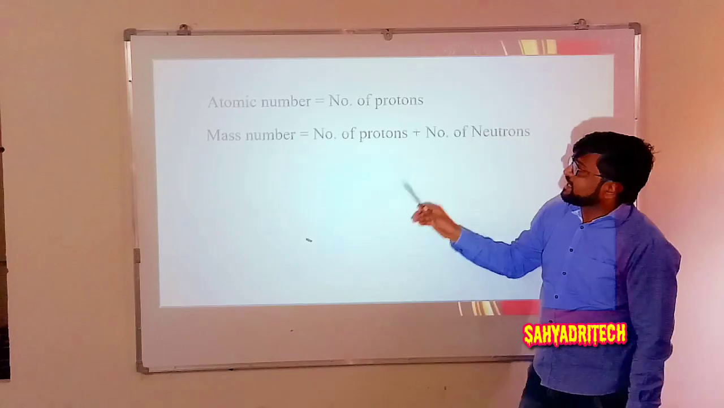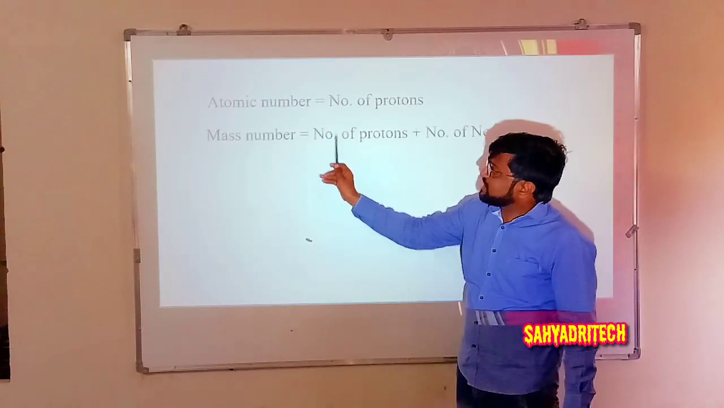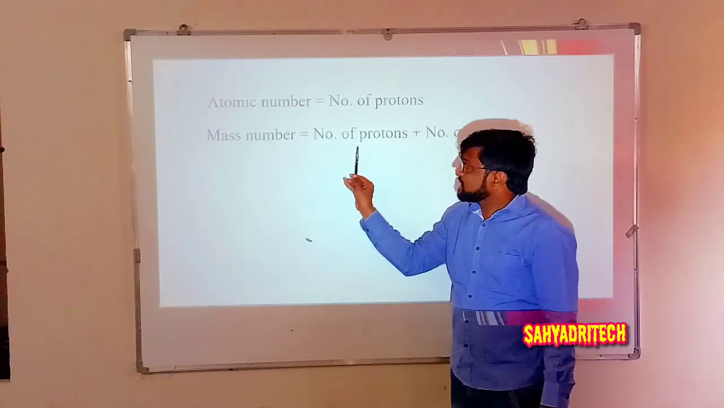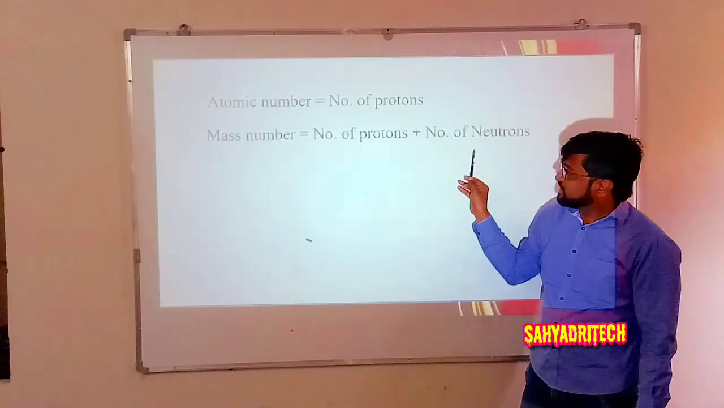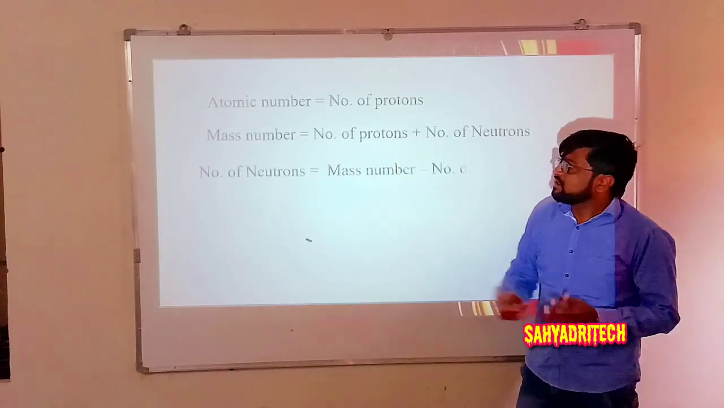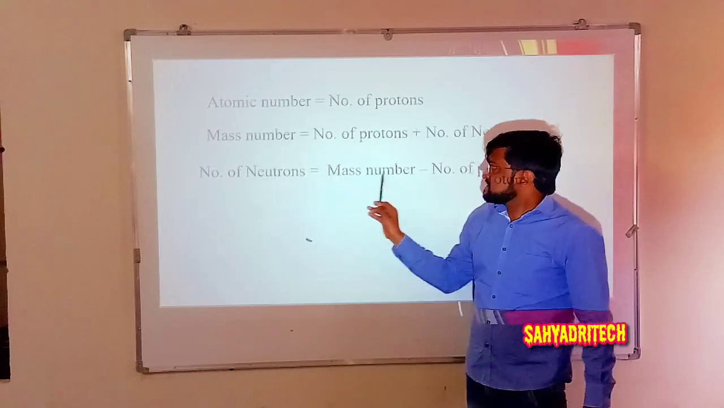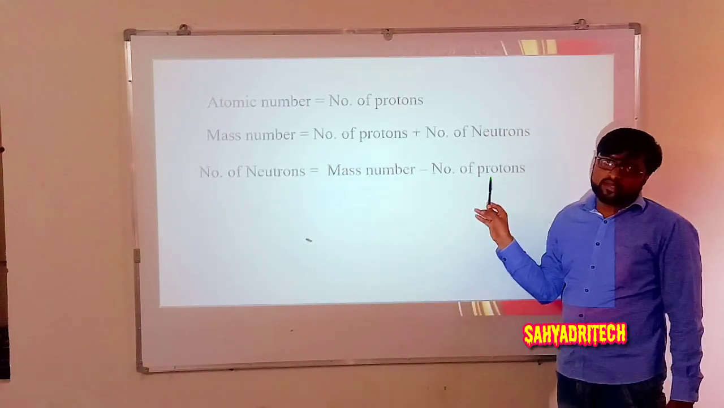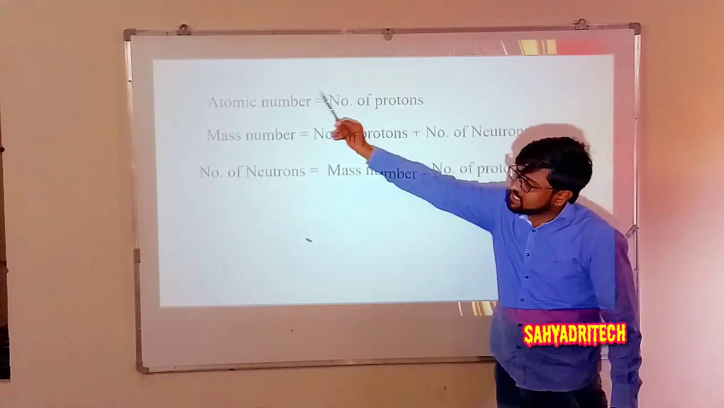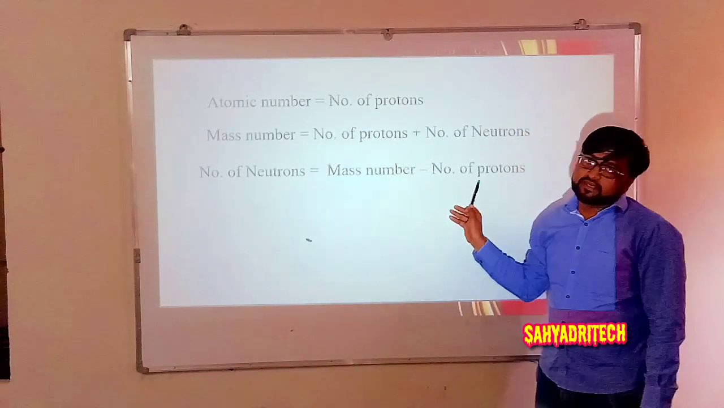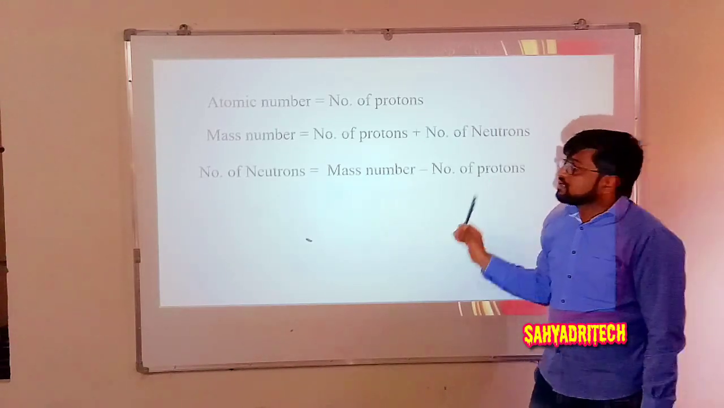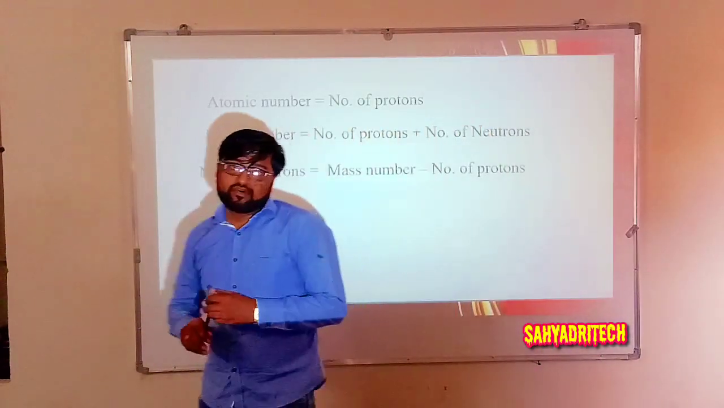So according to this relation, mass number is equal to number of protons plus number of neutrons. Instead of number of protons, what can I mention? Atomic number, right? So mass number is equal to atomic number plus number of neutrons. If I want to get the number of neutrons, how will we get it? Number of neutrons is equal to mass number minus number of protons, or else mass number minus atomic number gives the number of neutrons.